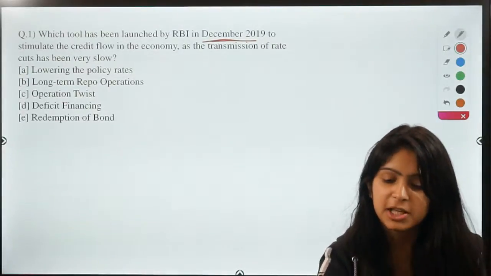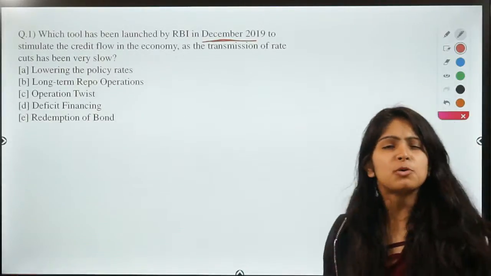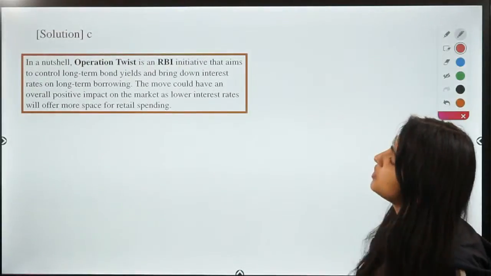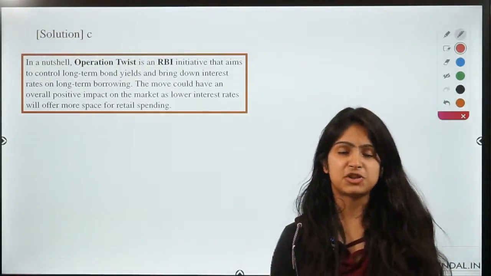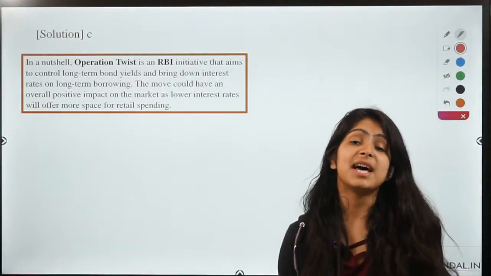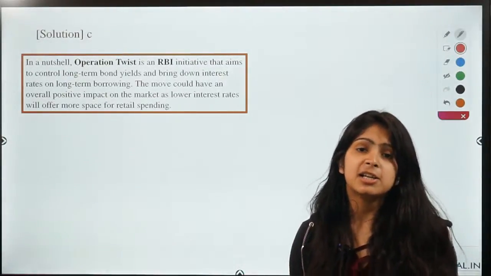Hello Lokesh, good morning. So guys, let's move to the solution and let's see what is the answer. So the answer to this question is Operation Twist. That is option C. So all those of you who answered C are absolutely correct.